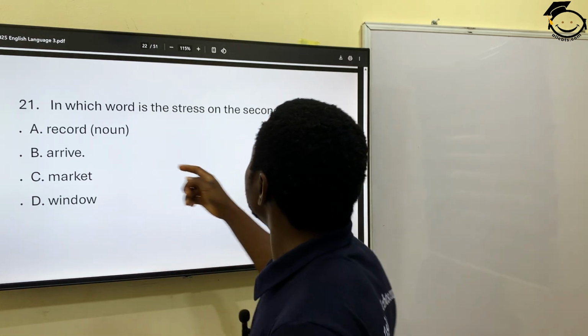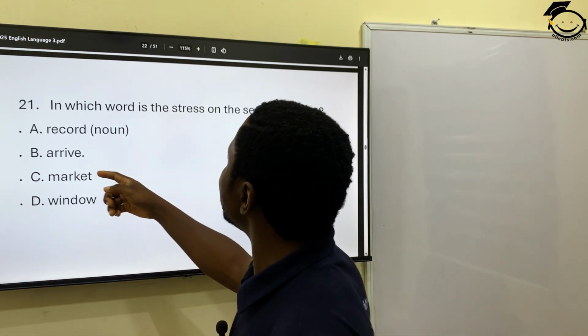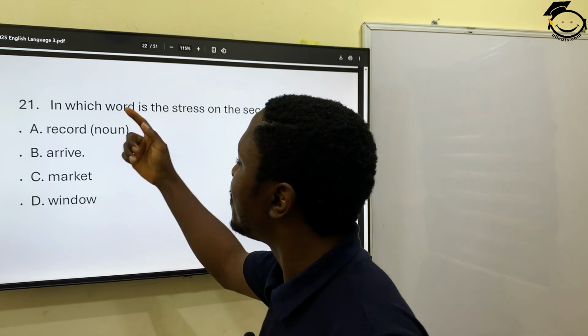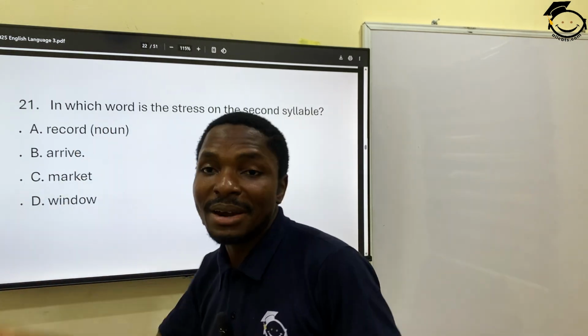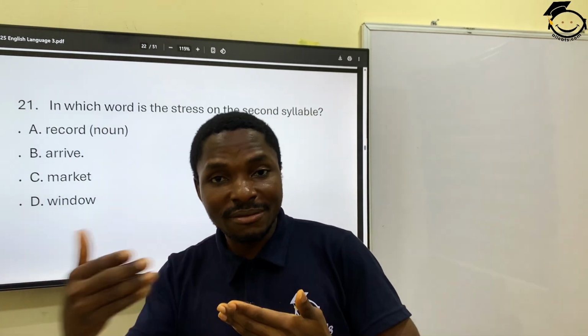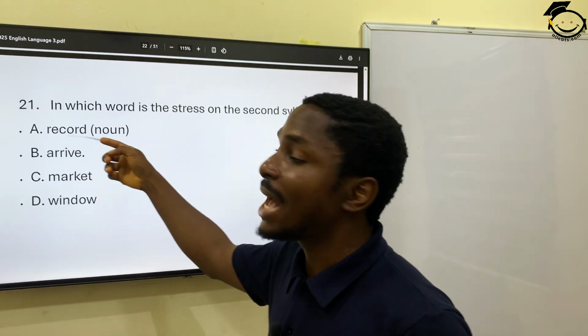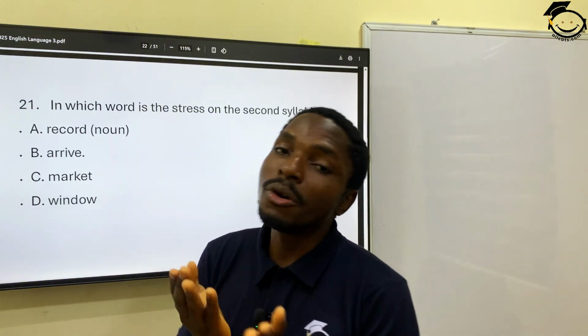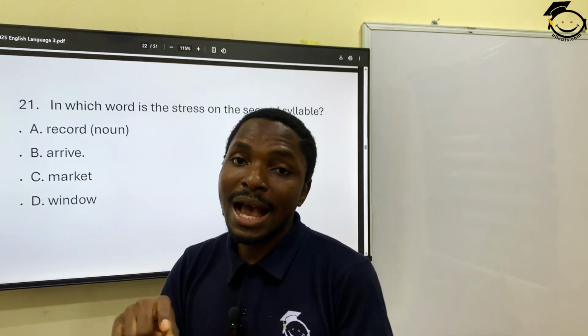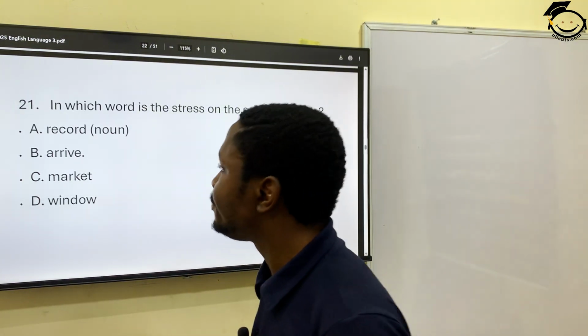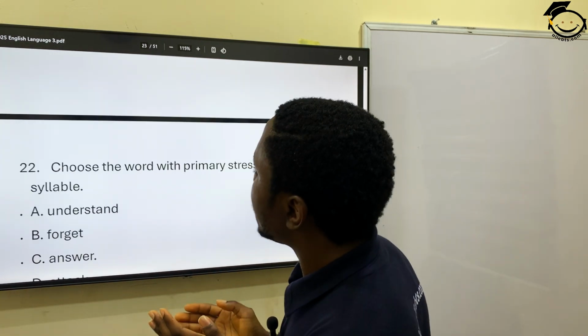The other ones have it on the first syllable: market, window. When you pronounce them, you can definitely see that the stress is on the first. So this is the only one that has it on the second, and only when it is used as a verb. Question 22. I think I made an explanation.